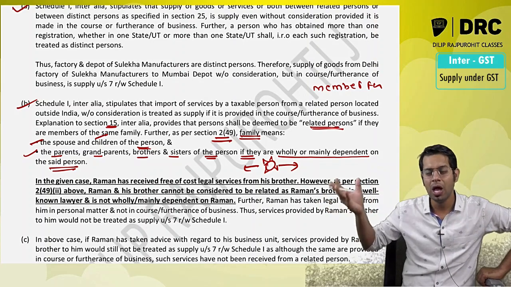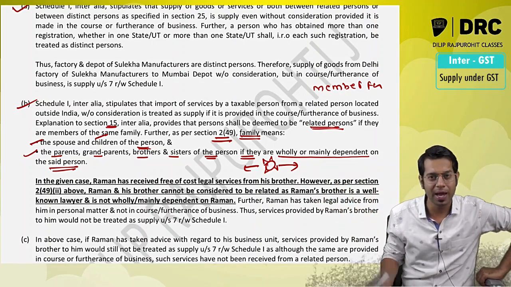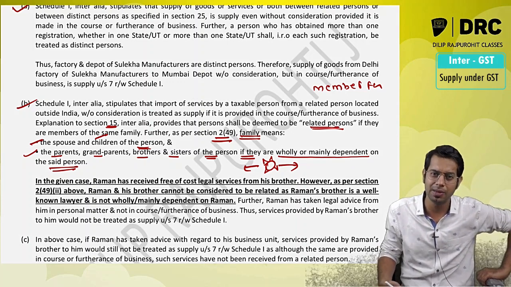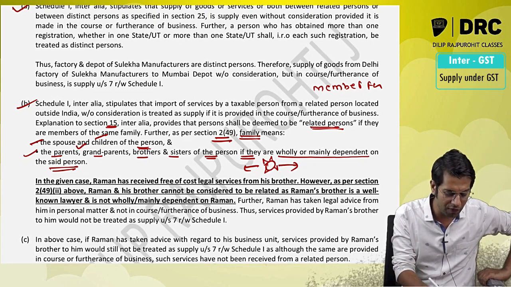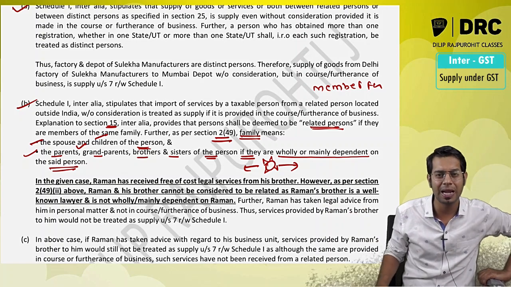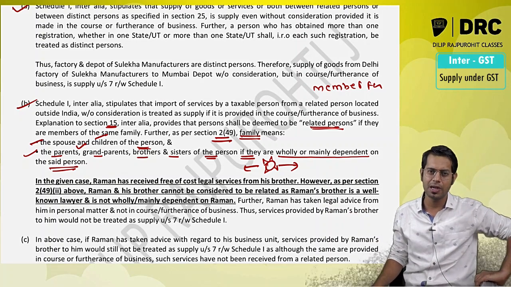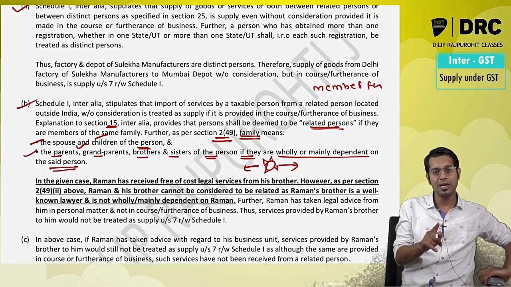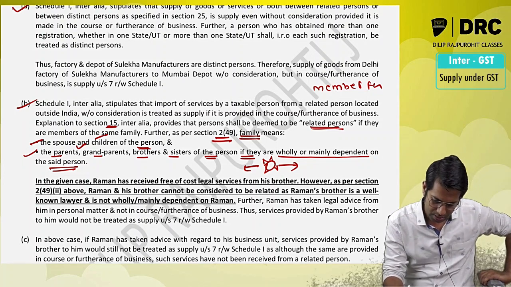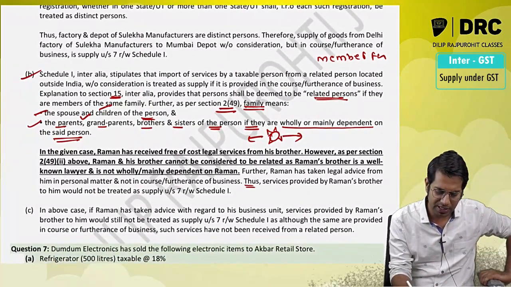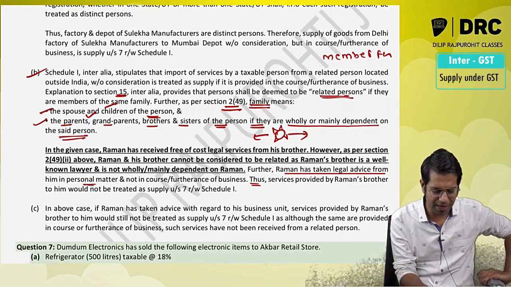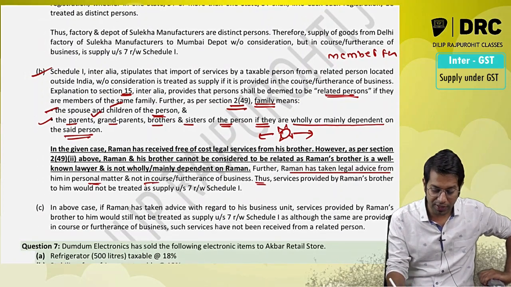You ignore my mother-in-law. My father is working and I have my CA practice. I have filed his income tax return free of cost. Now is your father treated as a related person? He is not dependent on me, so he is not my related person. My grandparents are not dependent on me. They are not my related persons. My own brother and sister will be treated as my relative only if they are dependent on me. So in the present case, Raman has given legal advice for his personal matter, therefore it is not treated as supply. Now what if it is for business purpose?